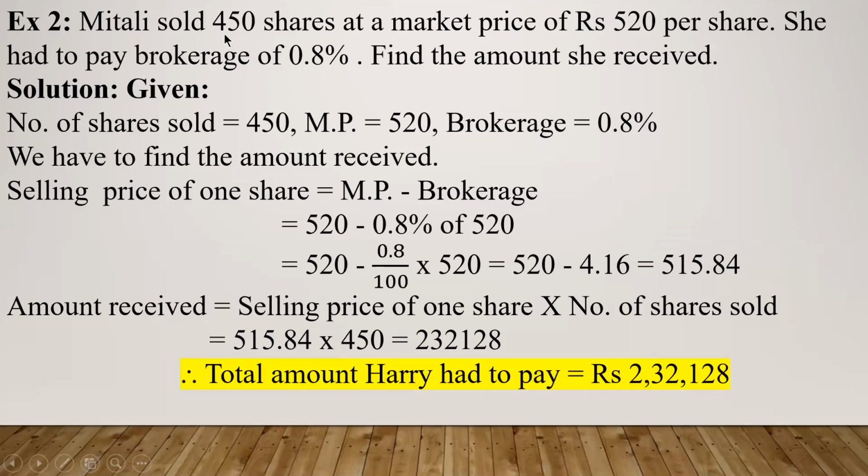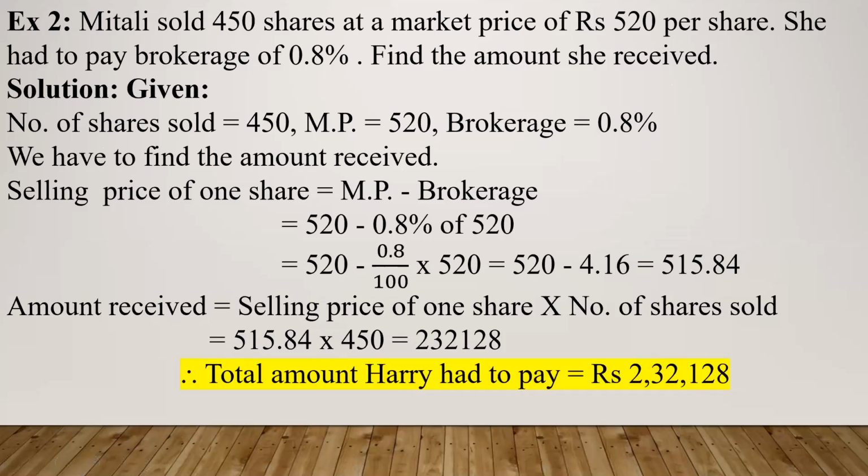So Mitali sold 450 shares, that we have written. Number of shares sold is 450. At a market price of rupees 520 per share. Right, market price is 520. She had to pay brokerage of 0.8%. Right, brokerage is 0.8%. What is asked to you? Find the amount she received. We have to find the amount received. After selling 450 shares, how much amount has she received?